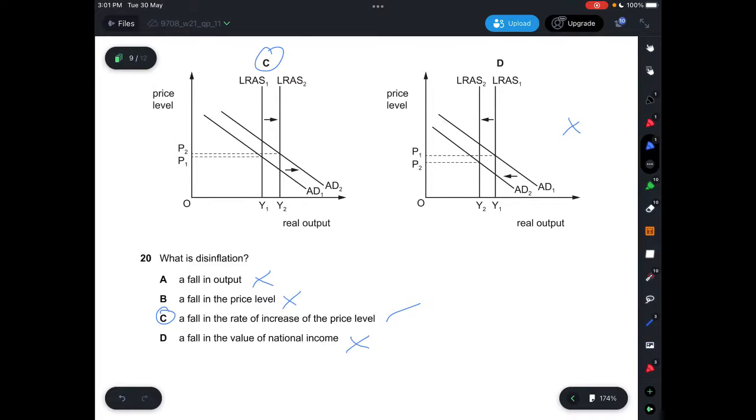a decrease in the rate of inflation. So there will still be, it's not like the AD curve shifts to the left. And then B, a fall in the price level is under deflation. And then D, a fall in the value of national income is also when the AD curve shifts to the left. So disinflation doesn't actually mean that the AD curve shifts to the left. It basically just means that there's a fall in the rate of increase of the general price level. So there's still inflation, but not significant. So there will still be a shift of the AD curve to the right, which will result in an increase